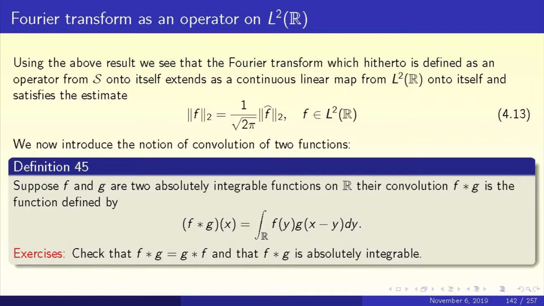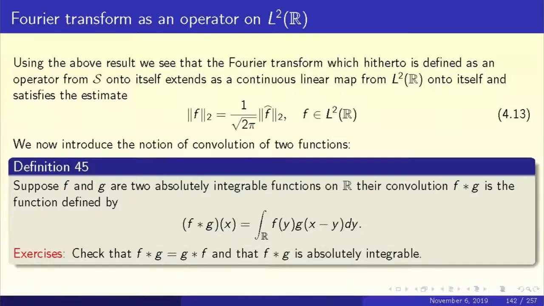Well, there is this factor of 1 upon root 2 pi in 4.13, which is a little painful. Had that factor not been there, the Fourier transform would have been an isometry. It would have been a unitary operator from L2 to L2. But that 1 upon root 2 pi makes it slightly more complicated. It is not a unitary operator, but almost a unitary operator.